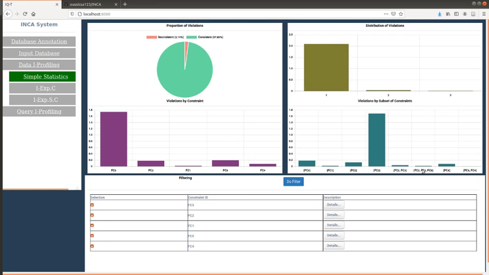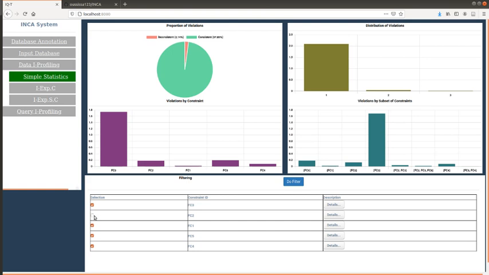It shows also the percentage of tuples by constraint. So, 1.73% of tuples violate FC3 and 0.03% of tuples violate FC3 and FC2. It also allows the user to do some filtering and to enable or disable some of the constraints.